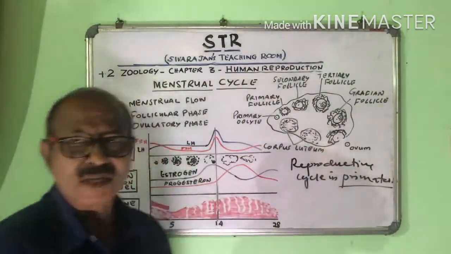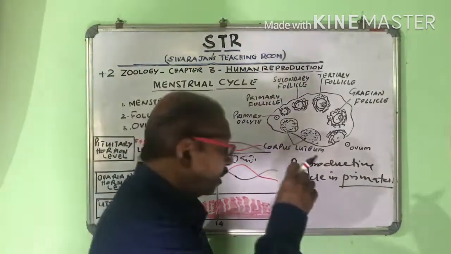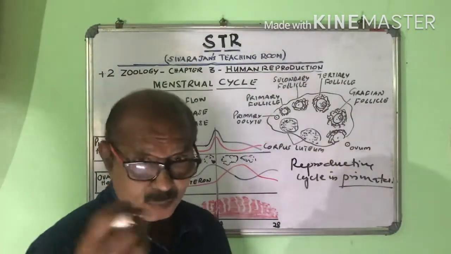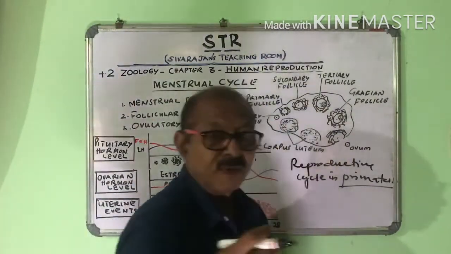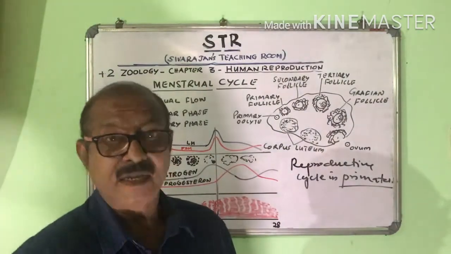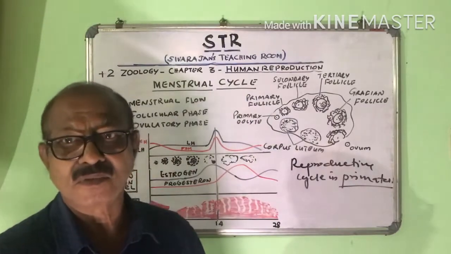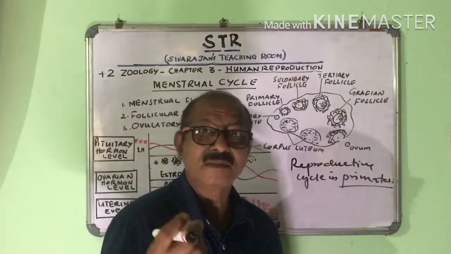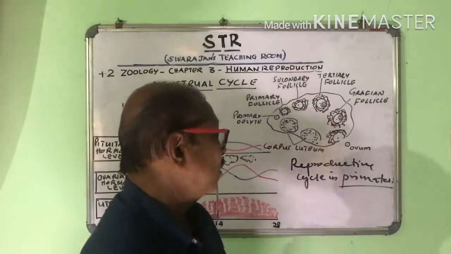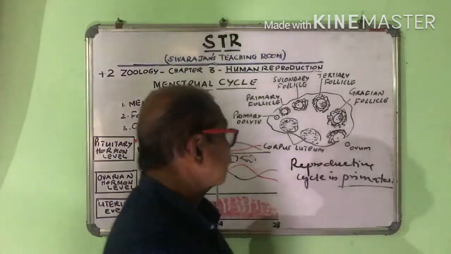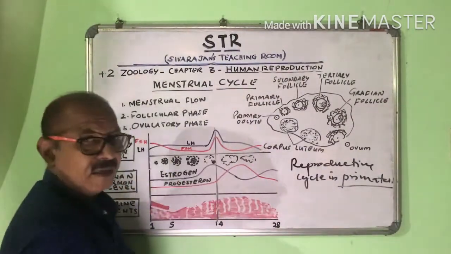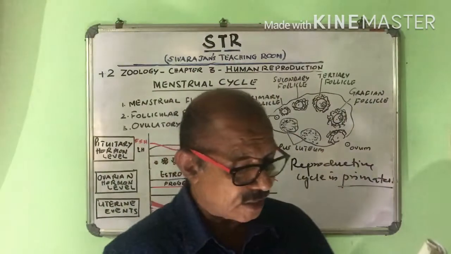Primates are a group of animals. It includes man, monkeys, apes, gorillas, gibbon, chimpanzee, etc. So the menstrual cycle is the reproductive cycle in primates.